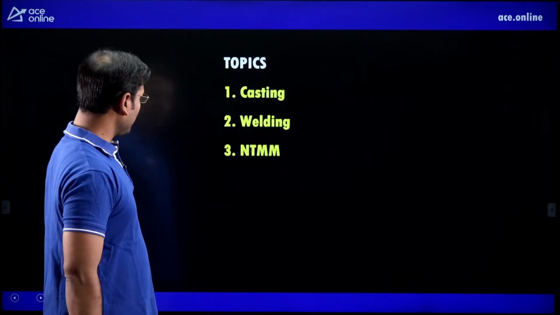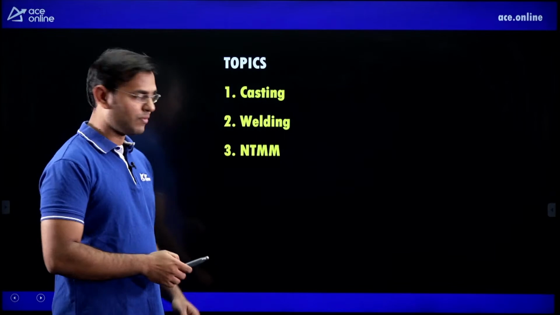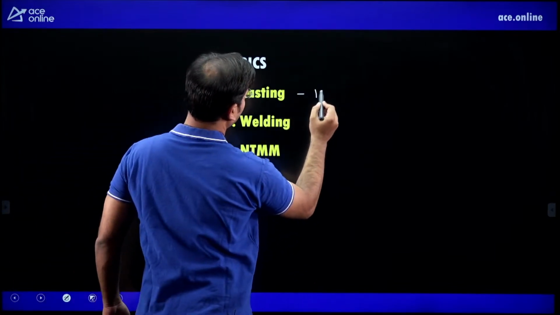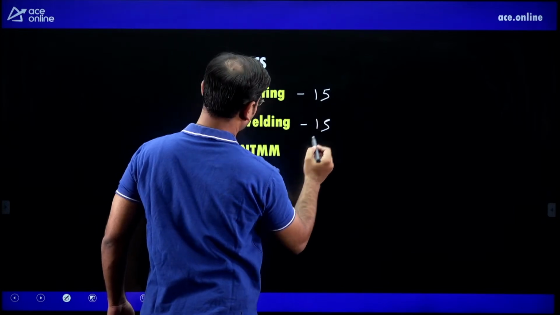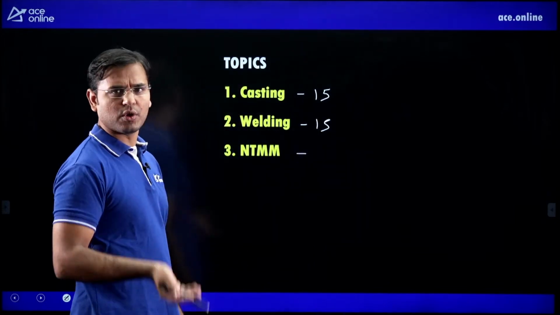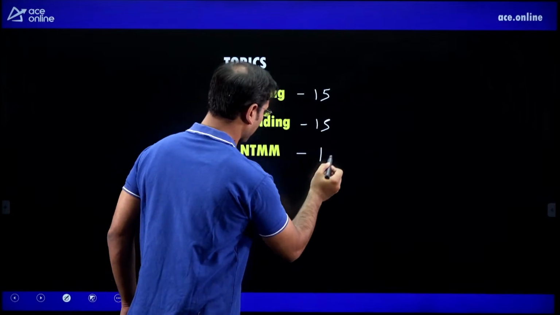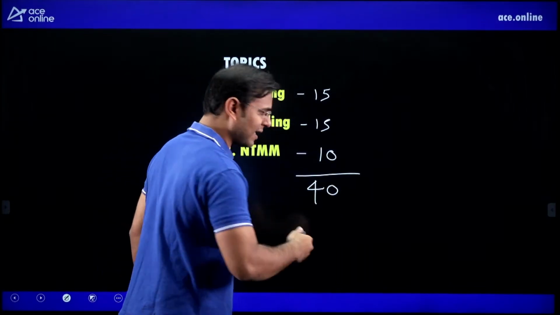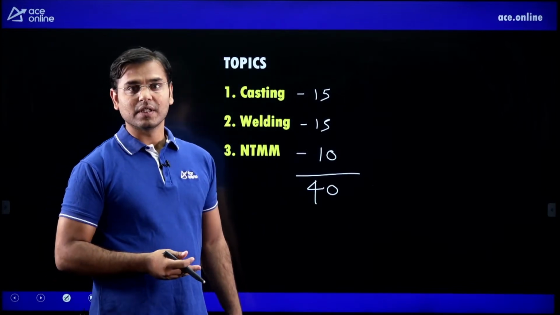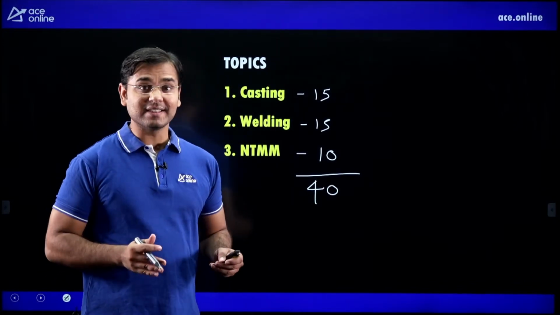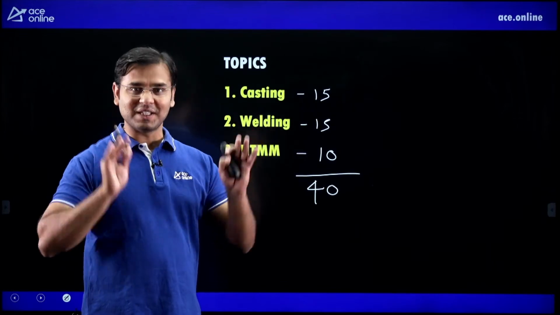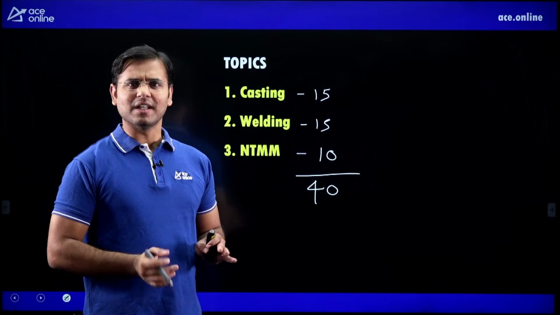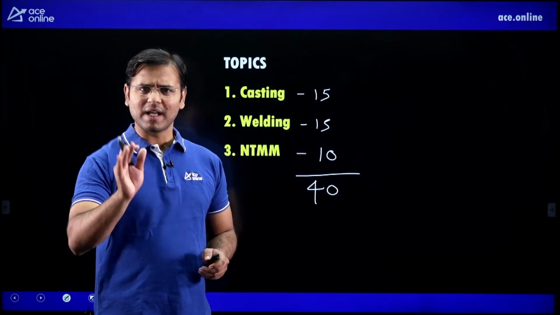Now see, I am going to cover 3 topics here. For casting I come with around 15 questions. For welding also 15 questions, and for the non-traditional machining methods, a very small topic, I come with 10 questions, right. So you can see the total is 40 questions, but you will not get only the 40 questions. With the help of these 40 questions, there will be a revision of all 3 topics within 1 hour, 60 minutes, 40 questions. Now we have to start one by one.